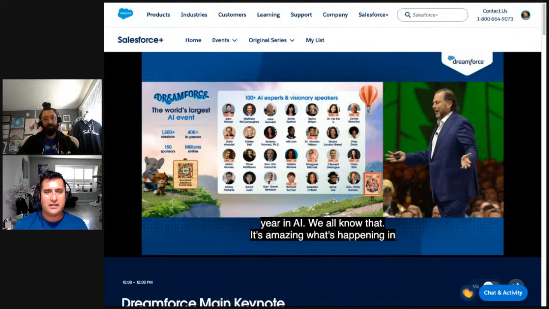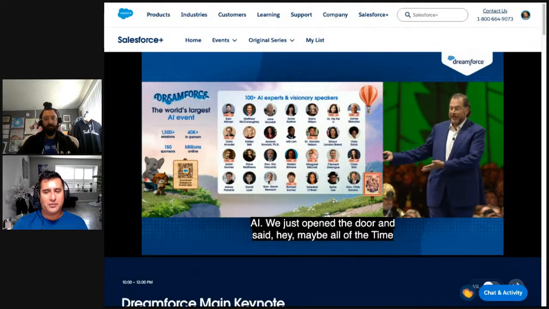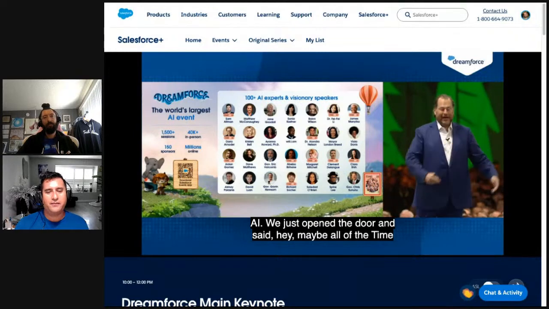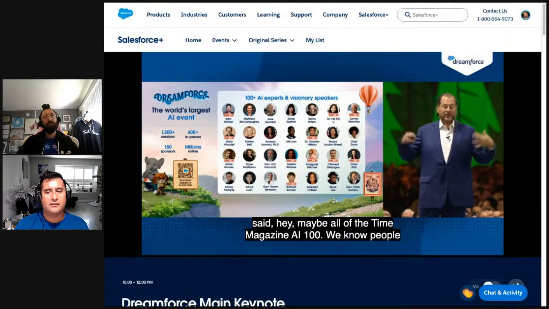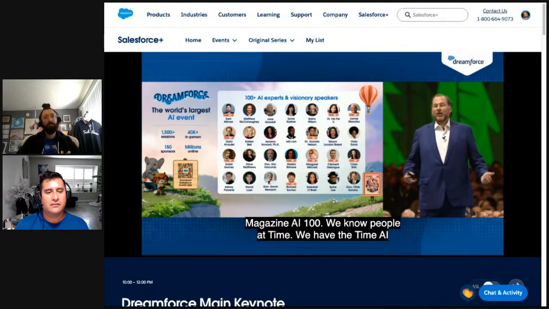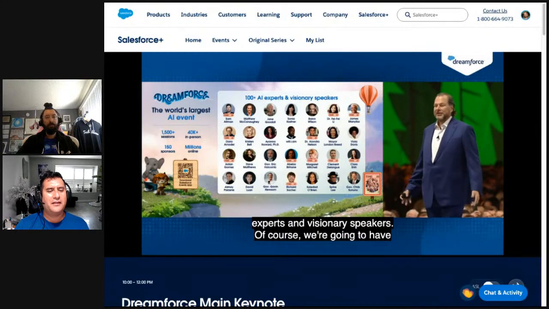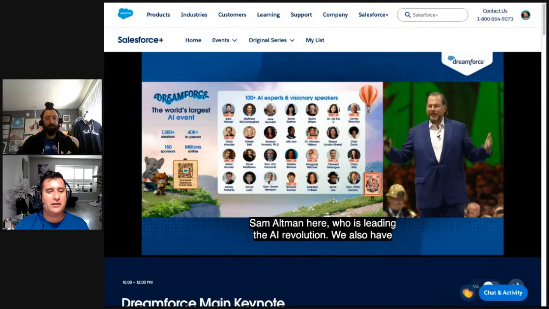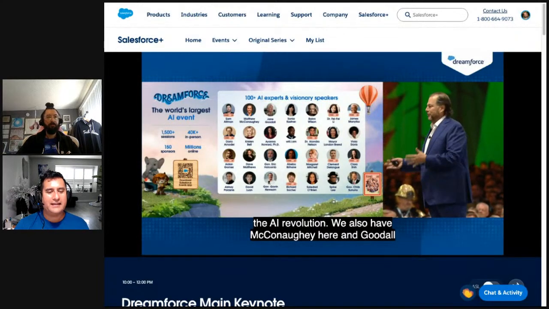We have the Time AI 100 here, another event prior to Dreamforce, but still part of Salesforce until they officially kicked off Dreamforce. We have amazing experts and visionary speakers. Of course, we're going to have Sam Altman here, who's leading the AI revolution. There were almost 1,700 sessions. We also have Matthew McConaughey here, and Jane Goodall, and Wayne Wilson here, and all kinds of amazing new visionaries that you've never met before.